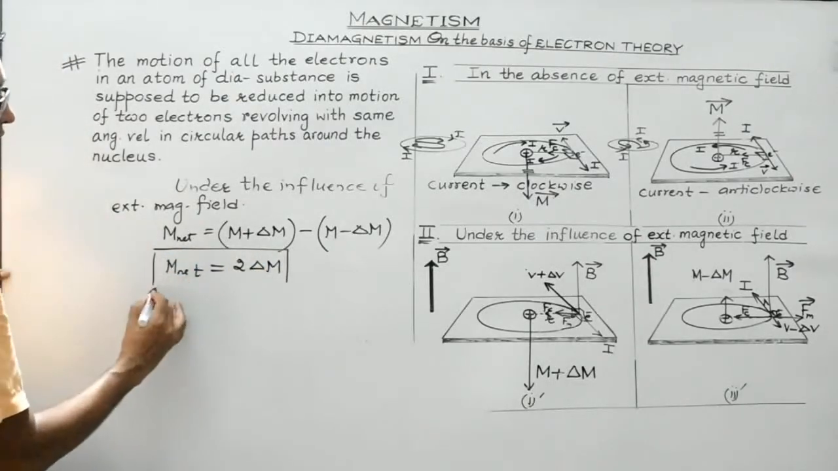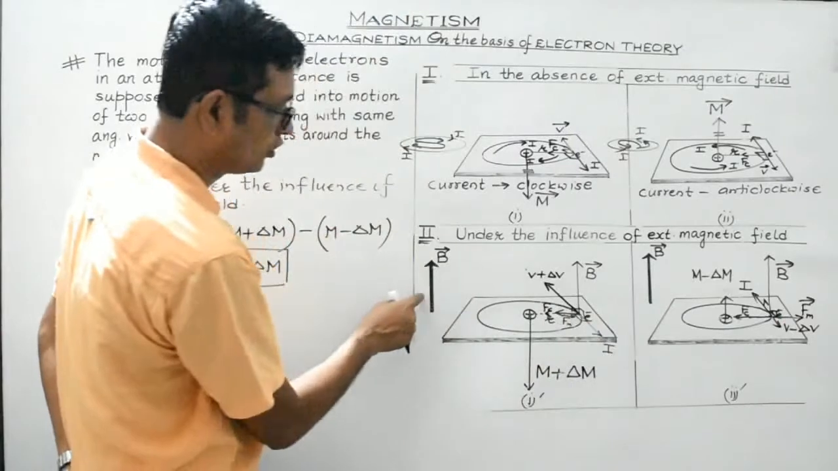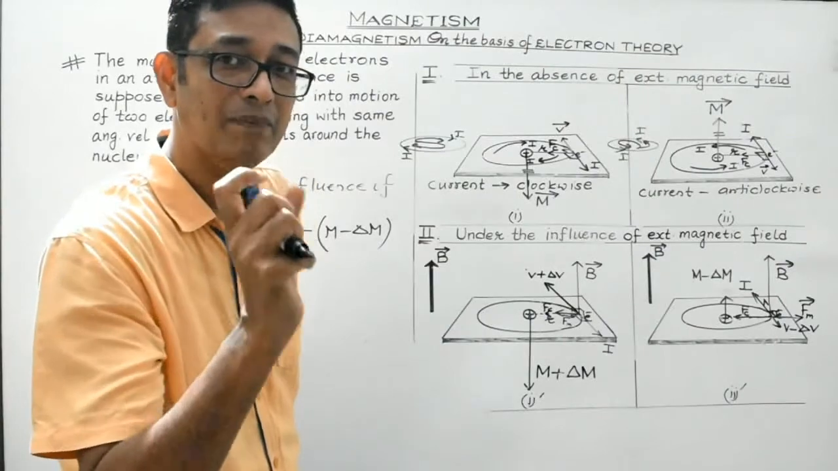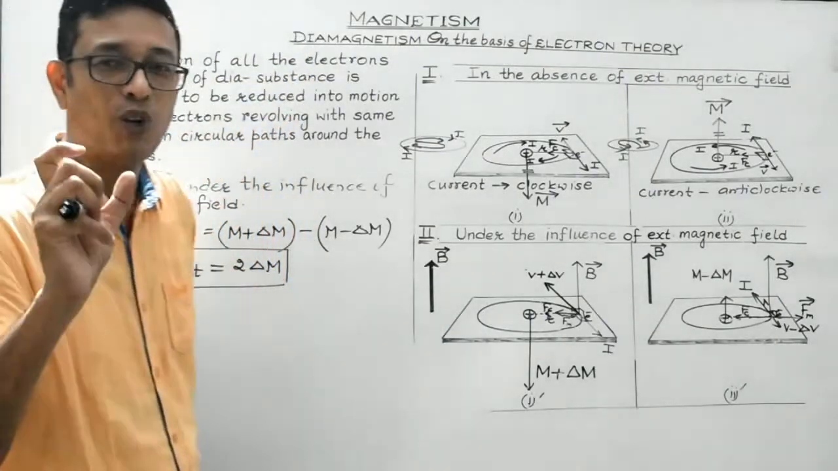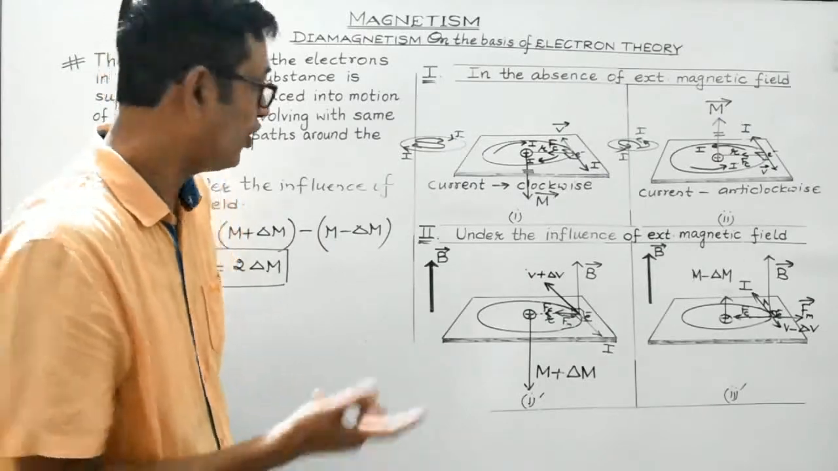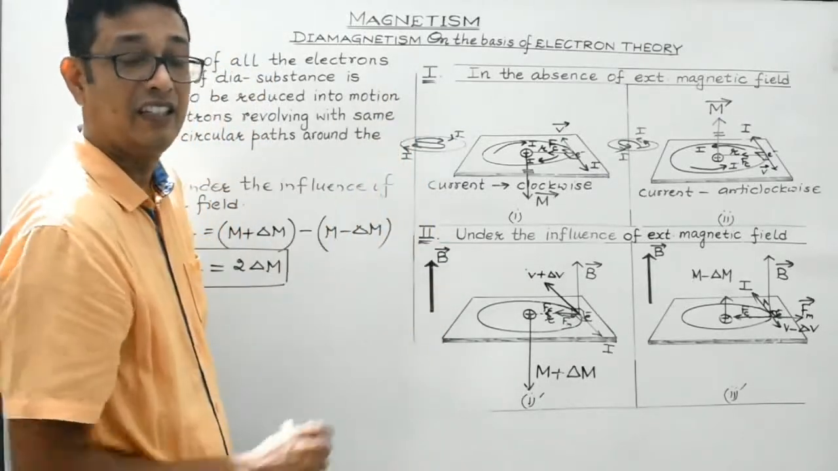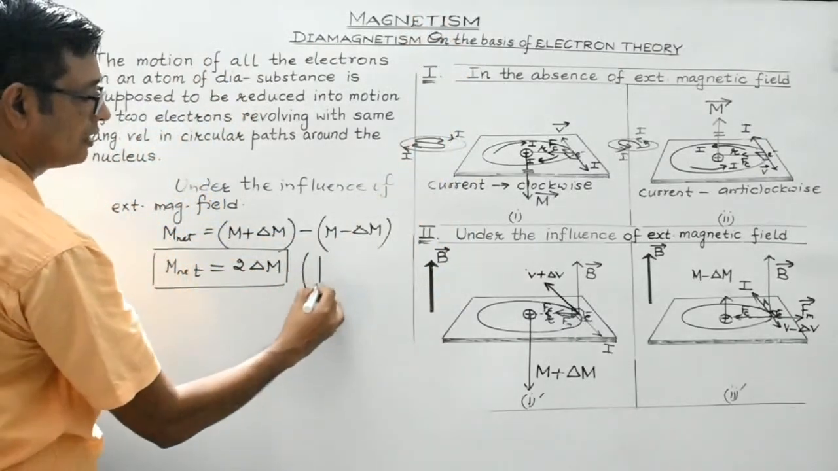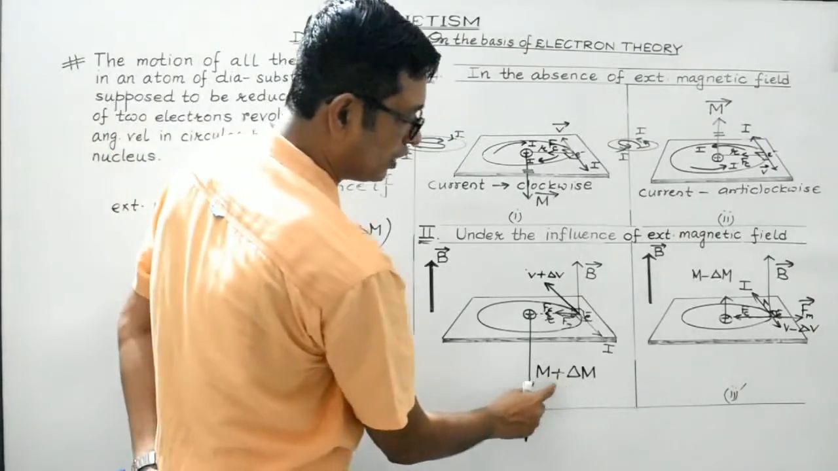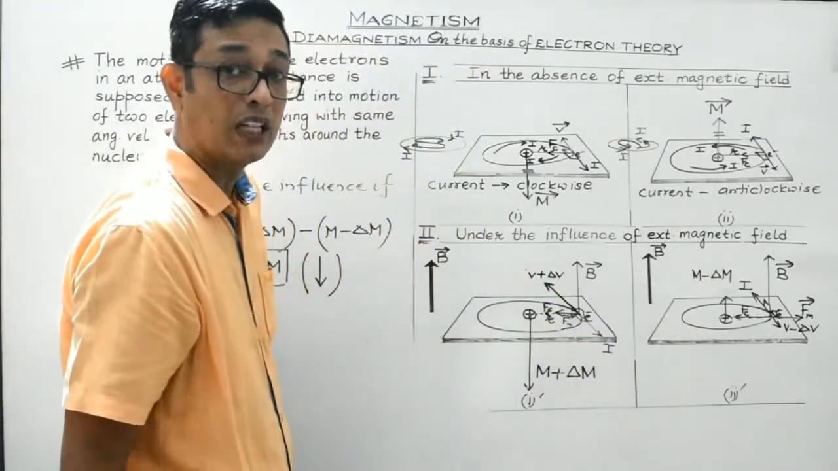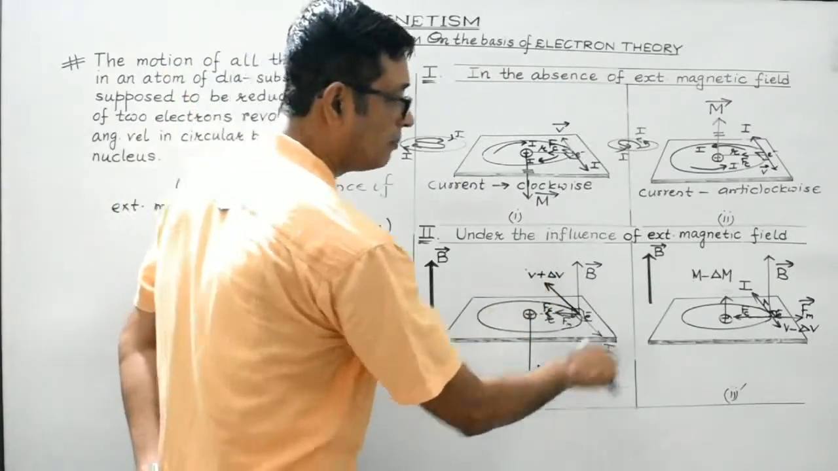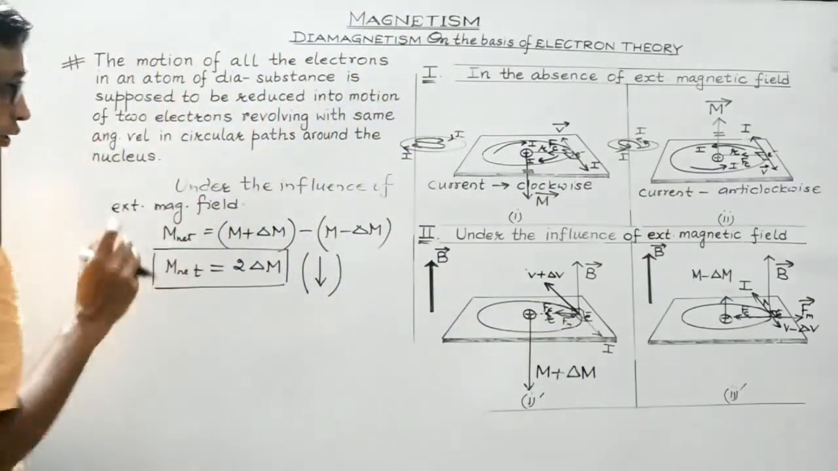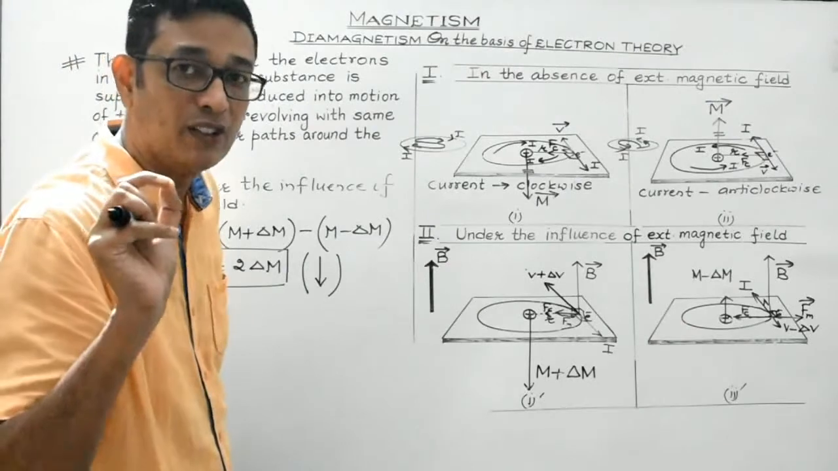So definitely the diamagnetic atom under the influence of this external magnetic field will develop some magnetic moment, which is twice del m, a very small magnetic moment, and in a direction opposite to that of the external field. Here the external field is assumed to be directed in the upward direction. So the resultant magnetic moment would be in the downward direction. Isn't it? This one is the dominating one. M plus del m is greater than m minus del m. So as per the vector algebra, the resultant would be given by m plus del m minus m minus del m, along the direction of m plus del m. Clear?